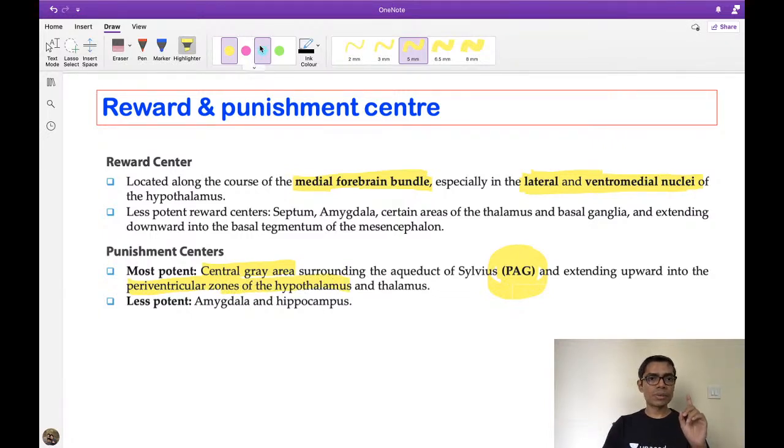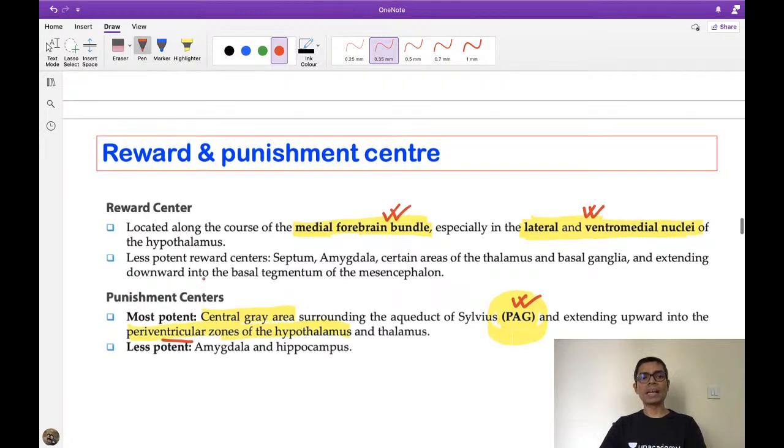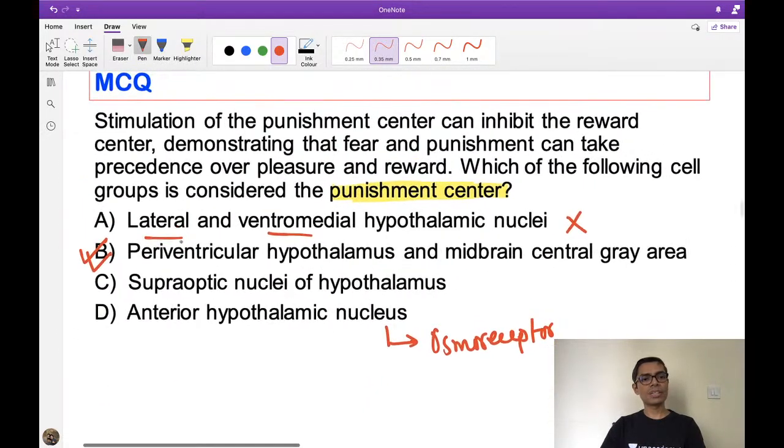So first, if the question is about the reward center, you go for the medial forebrain bundle. If it is not given, then the lateral and ventromedial nucleus. For the punishment center, first you go for the periaqueductal gray matter. If it is not there, then the periventricular zone of hypothalamus is the answer to this question. So this is about reward and punishment center. That's why in this question our answer is periventricular hypothalamus and central gray area. These are the two areas which are punishment center, right?